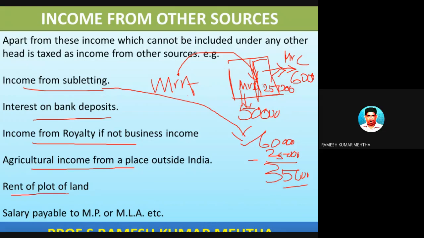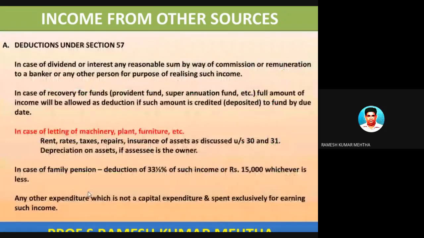In the same way, rent of a plot of land. So there is a plot of land which has been rented out, and this rent, for example, is 2 lakh rupees. So this is income from other source. Salary payable to MPs and MLAs also, in the hands of MPs and MLAs, is income from other source. Now, we have already spoken about some incomes.